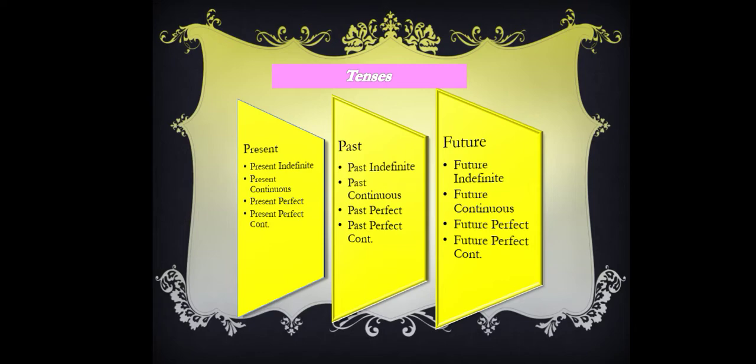Our third type, that is the future tense, is also read in four different kinds: future indefinite, or we can say the simple future tense, future continuous tense, future perfect tense and future perfect continuous tense. So here we can see easily that we are having the three types of tenses, and all three types of tenses we read in four different kinds.